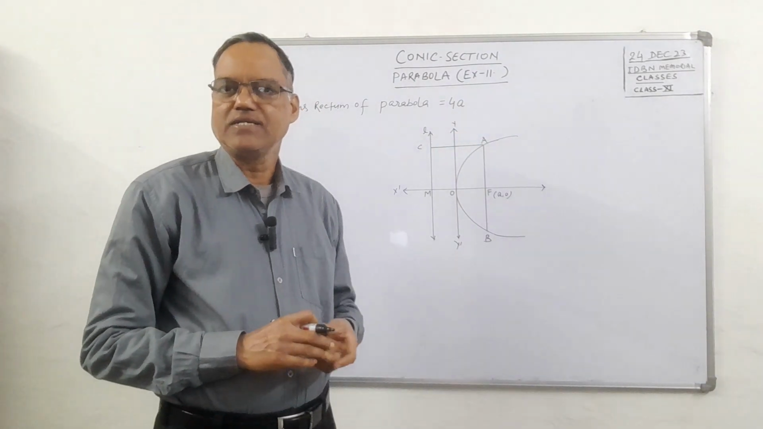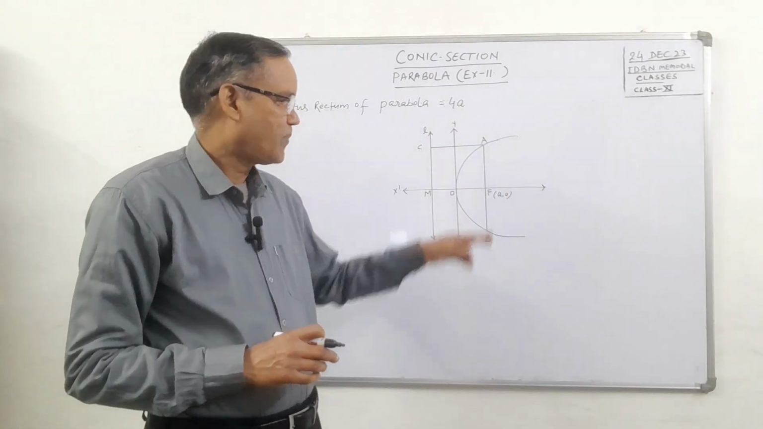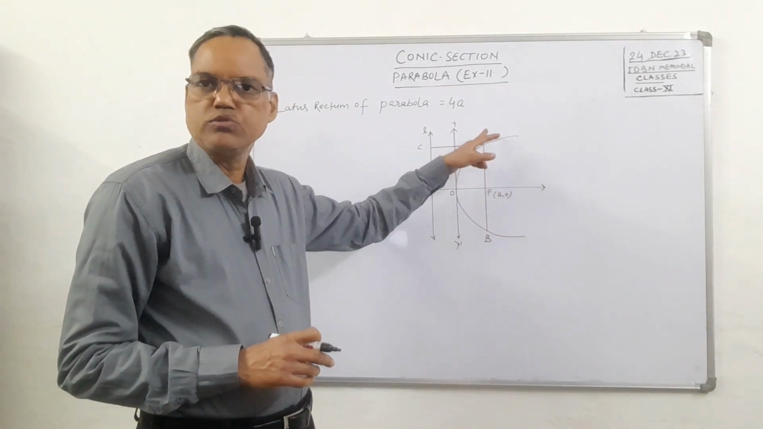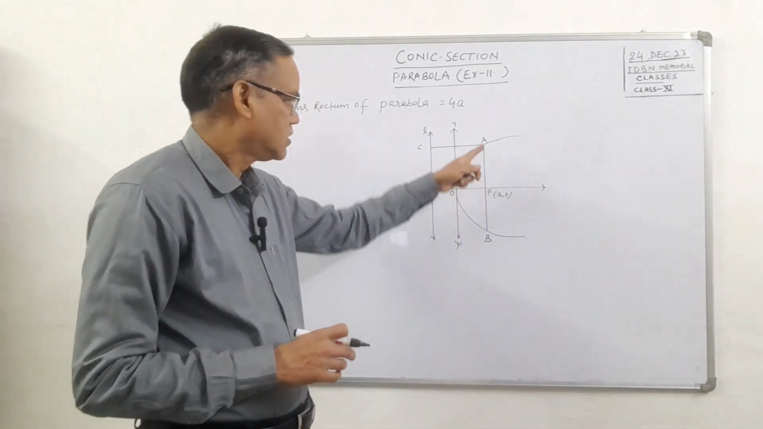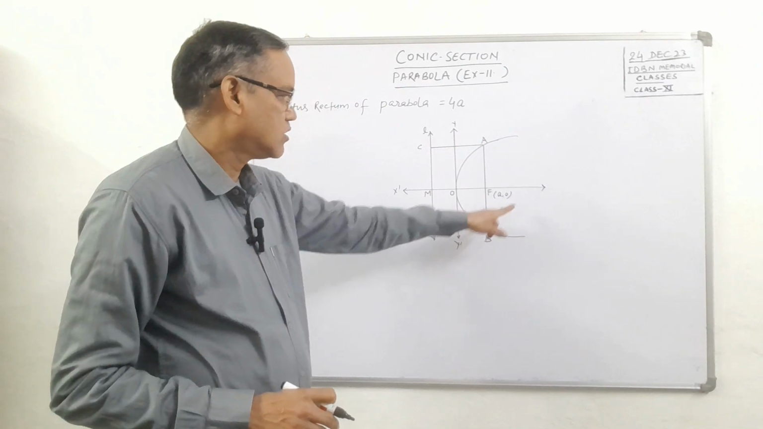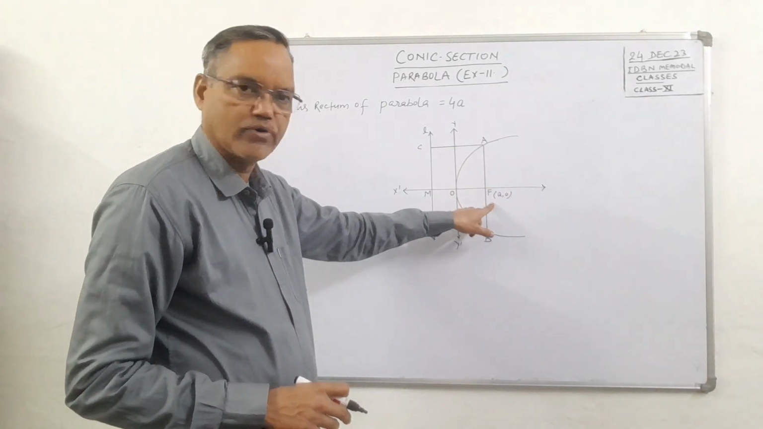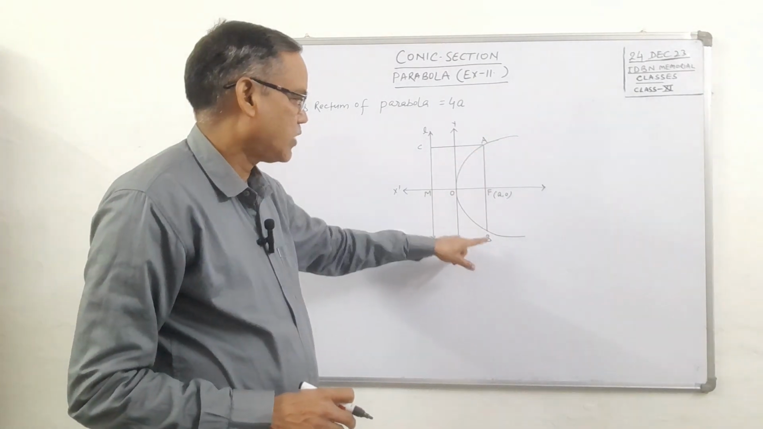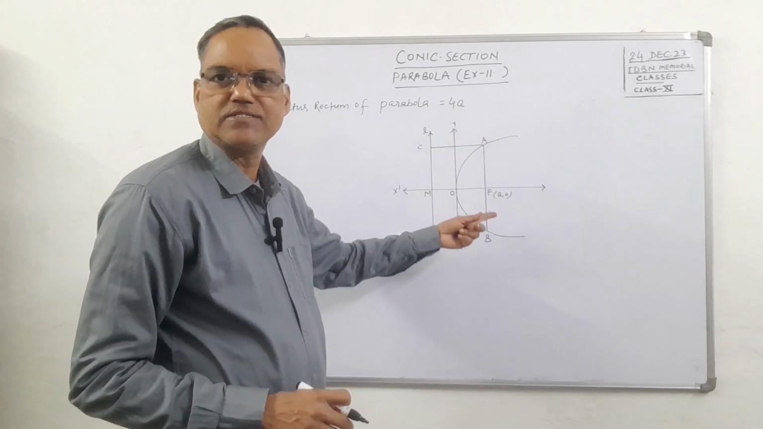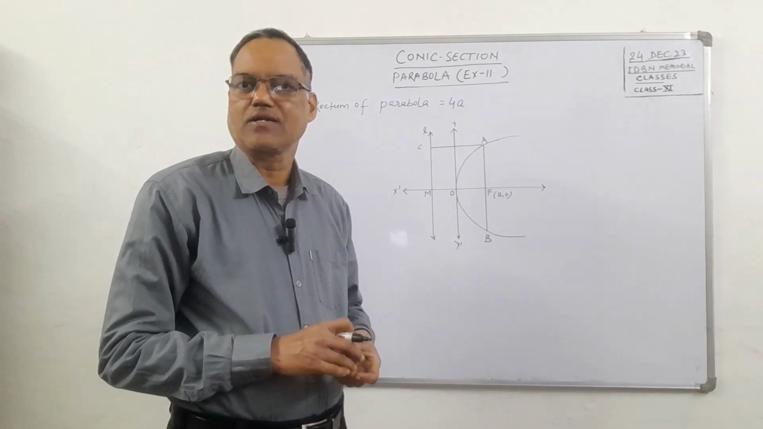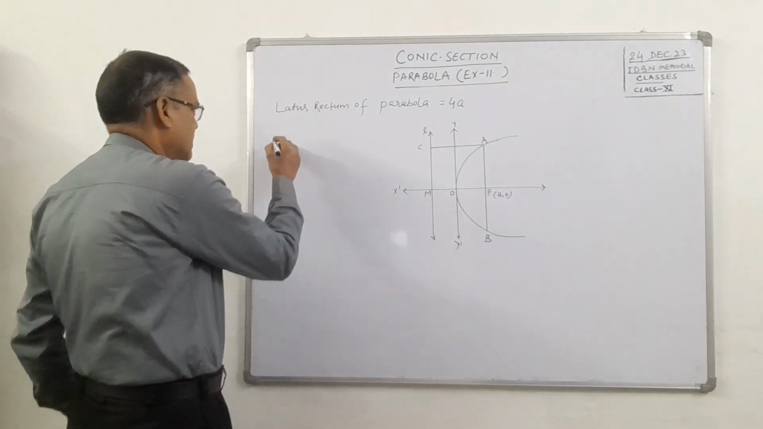Latus rectum is the line segment which is perpendicular to the axis of parabola, passes through focus and whose end points lie on the parabola. ठीक है. So here AB is the line segment which is perpendicular to the axis of parabola, passes through focus and its end point lie on the parabola. So this line segment AB is called latus rectum of the parabola. ठीक है. So कैसे डिफाइन करेंगे?